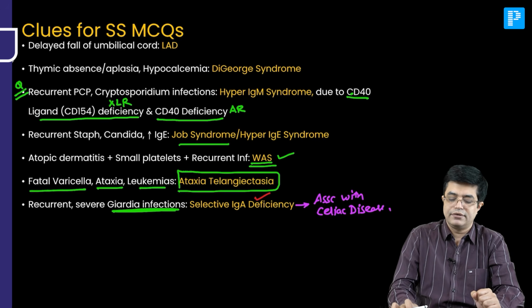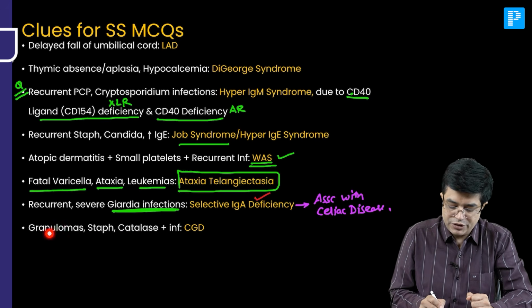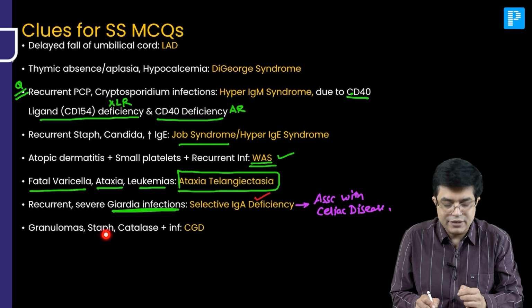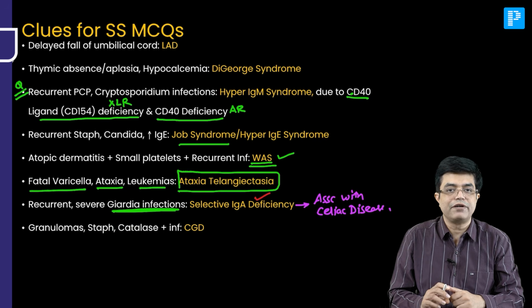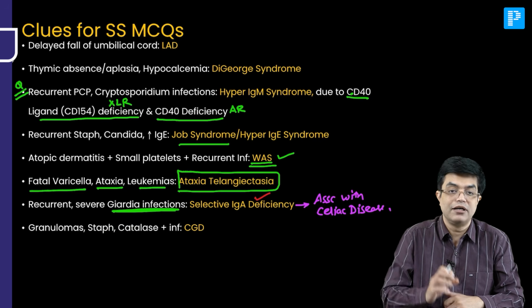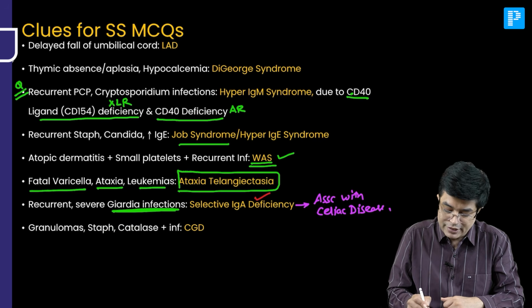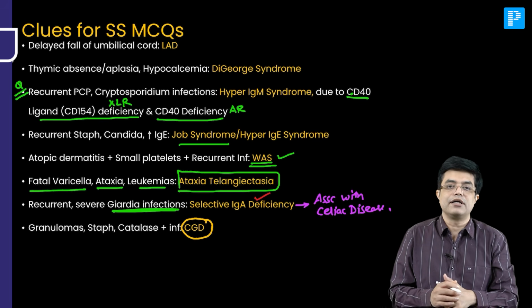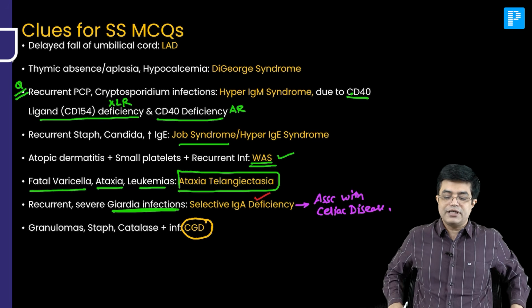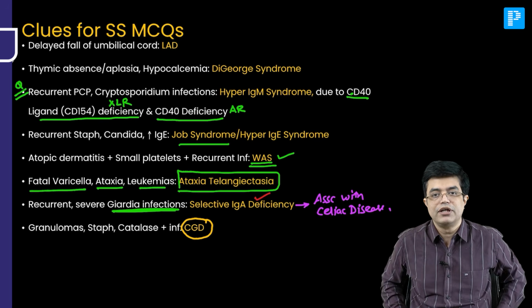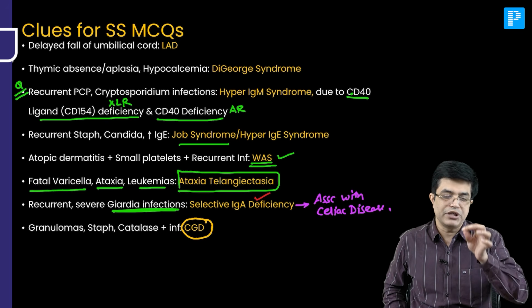And granuloma formation is the hallmark, along with recurrent staph infection, recurrent catalase positive infections including by Serratia marcescens infection. Likely diagnosis CGD, chronic granulomatous disease. So these are some very important clues you can add to your notes and do revision in the last week also.